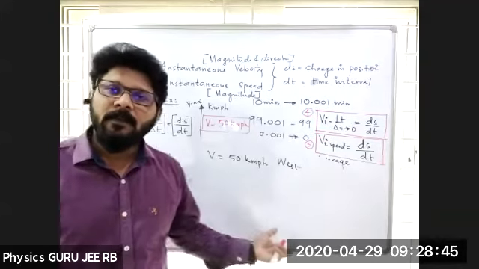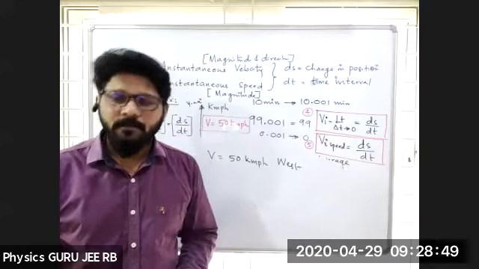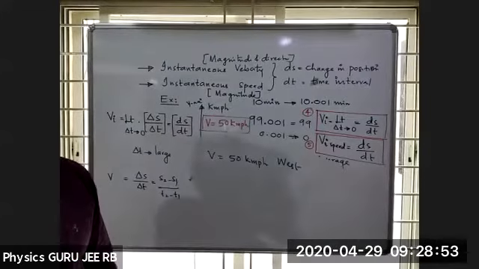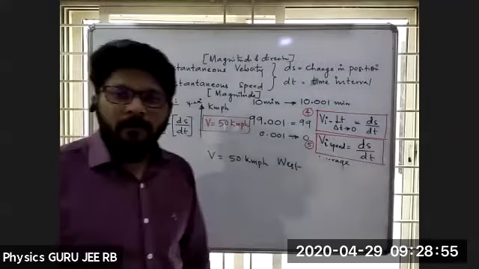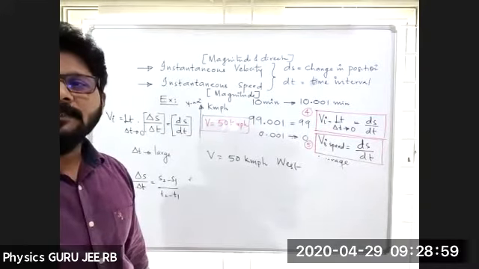It's nothing but velocity. Hope you got it. Yes or no? Yes. Fine. Right. So this is what instantaneous velocity is.